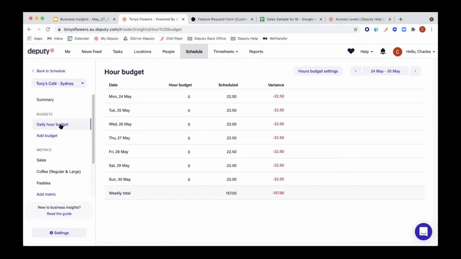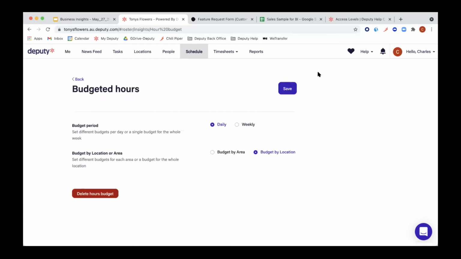Which I think we showed, right? So you can do that in here. If you've chosen a daily, probably the other way around if you're asking this question. So if you've chosen a weekly one and you want to change that to a daily one, just make sure to use the hours budget settings at the top. And there you can change it.